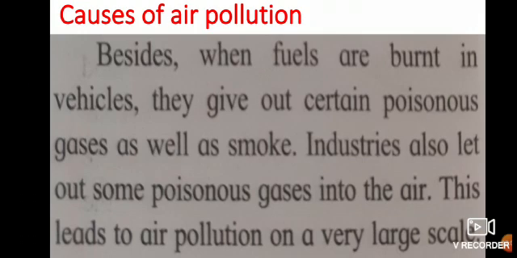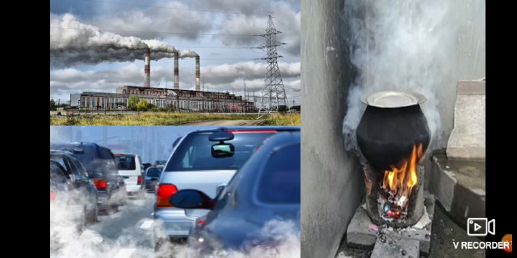Now, what are the causes of air pollution? When fuels are burned in vehicles, they give out certain poisonous gases as well as smoke. Industries also let some poisonous gases into the air. This leads to air pollution on a very large scale.